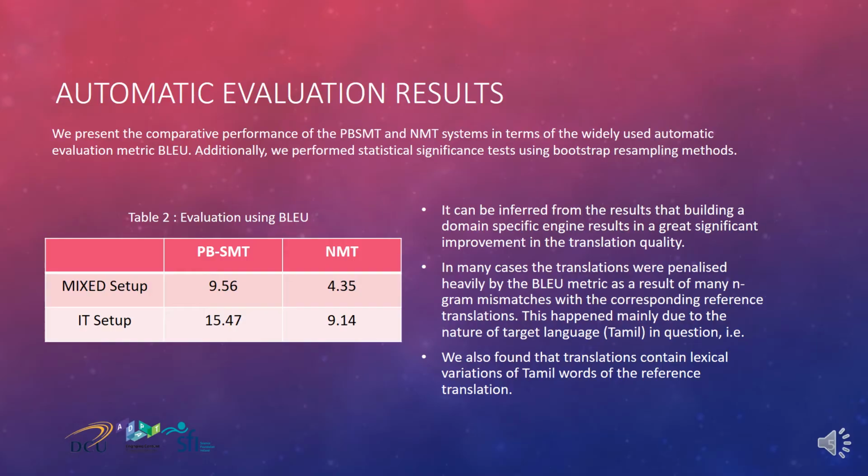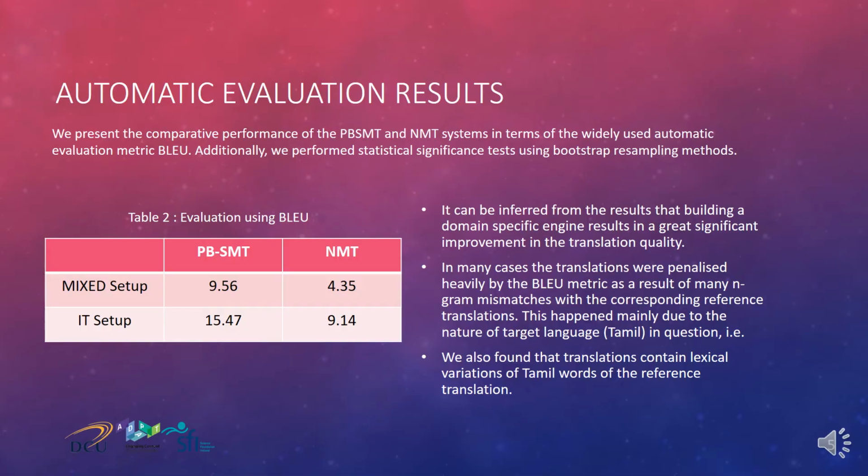This happened mainly due to the nature of the target language in question, since Tamil is a free word order language. This is indeed responsible for the increase in non-overlapping n-gram counts. We also found that translations contain lexical variation of Tamil words of the reference translation, again resulting in the increase of non-overlapping n-gram counts.